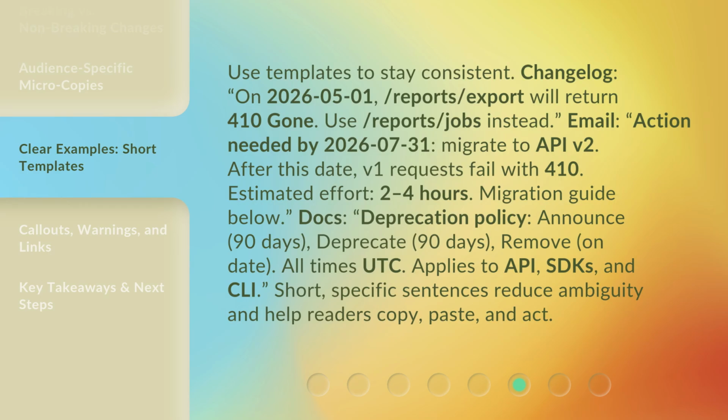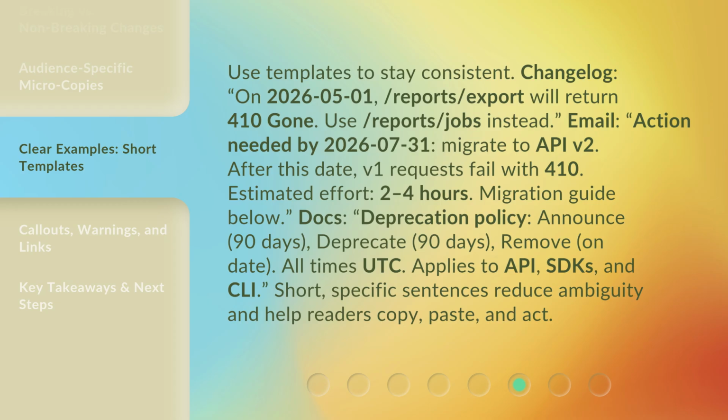Use templates to stay consistent. Changelog: on the 1st of May 2026, /reports/export will return 410 Gone. Use /reports/jobs instead. Email: action needed by the 31st of July 2026. Migrate to API v2. After this date, v1 requests fail with 410.